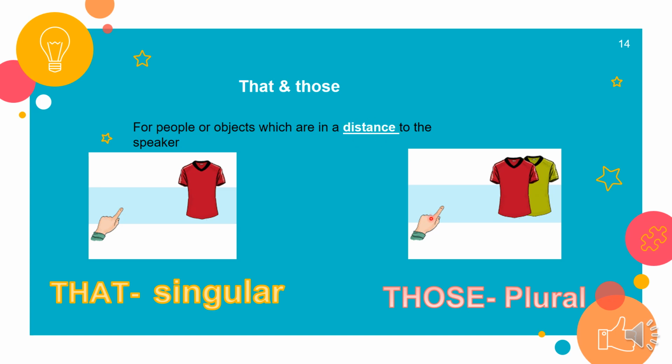So here you can see the person, the speaker, distance, and objects. Okay, so we use that with singular. For example, that is my t-shirt. And we use those with plural. Plural, 2, 3, 4, 5 objects. Okay, so those are my t-shirts.